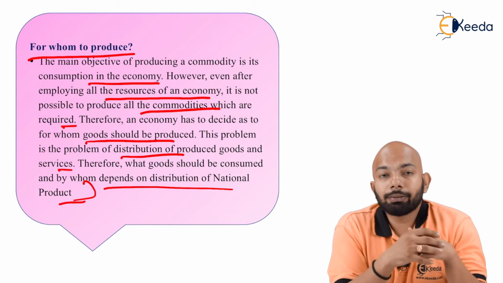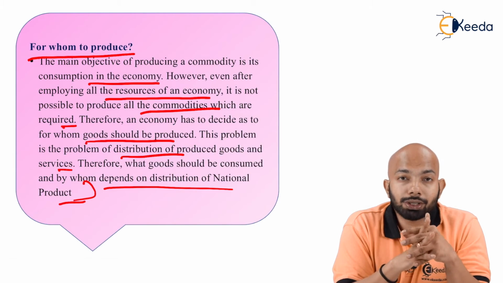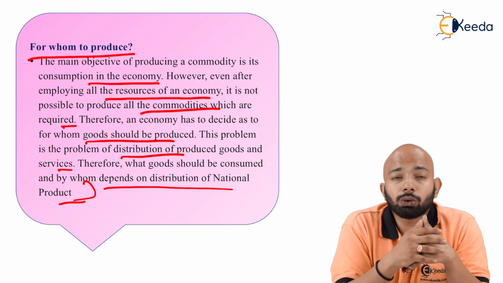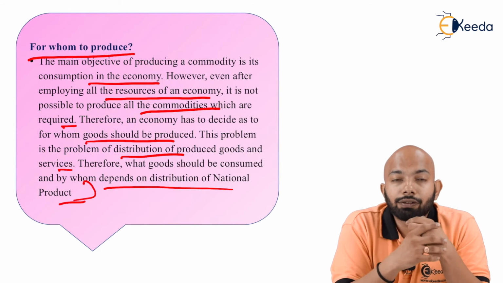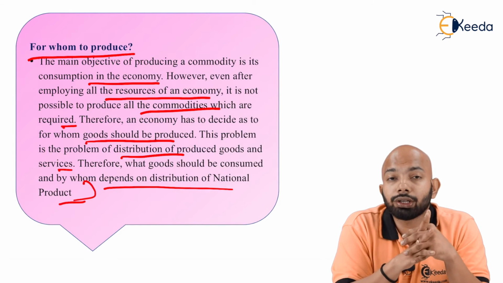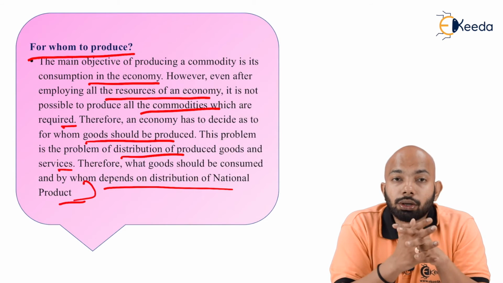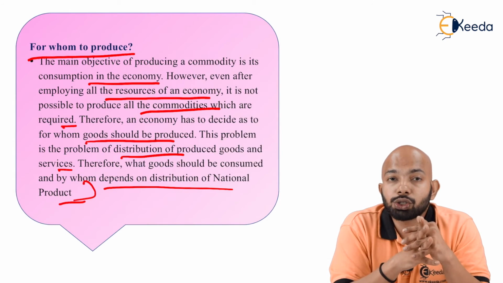Now the next item is for whom goods should be produced. If the consumers are not available, what are you going to do with all this production that you're doing? If there is high consumption outside, and if you have restrictions on your exports, what are you going to produce it for? Because sending the goods abroad will cost you double.